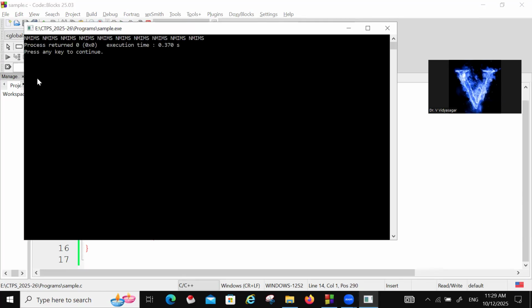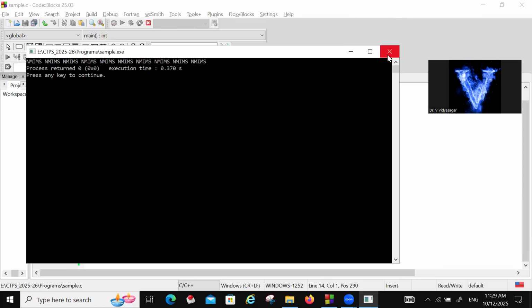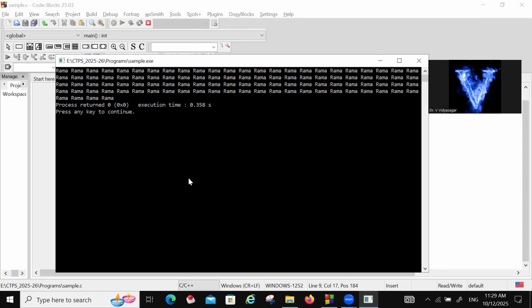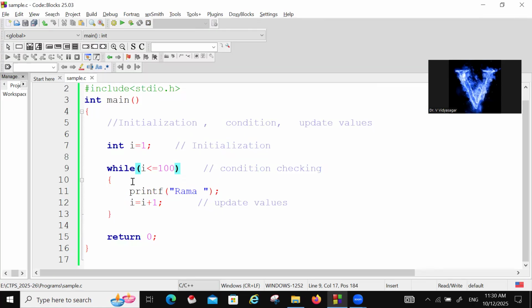NMIMS is printed 10 times. Whatever you want to print, you can give as the statement. Suppose Rama, 100 times or 1000 times. It is repeating 1000 times or 100 times. Whatever you want to repeat, we have to write within the set of statements.